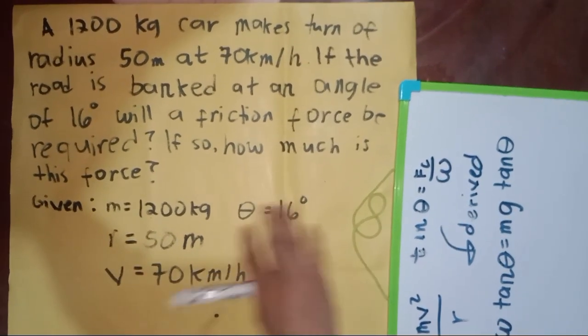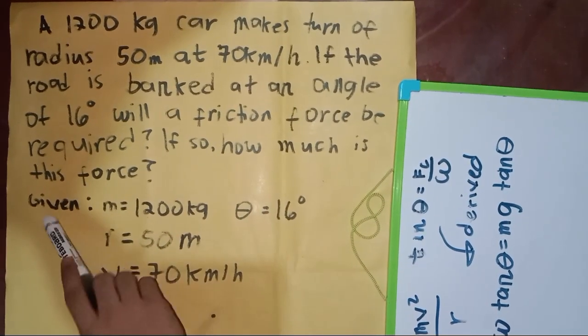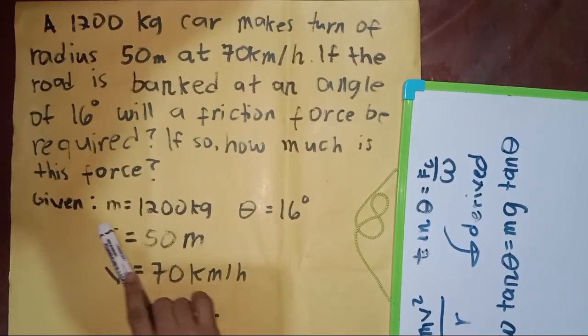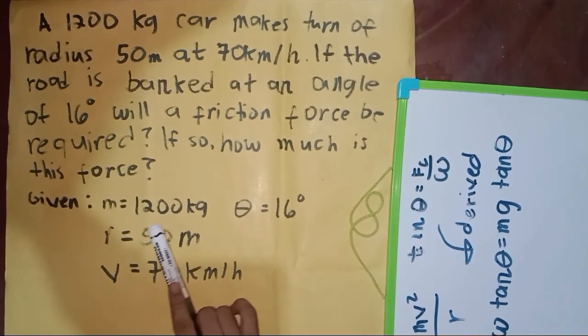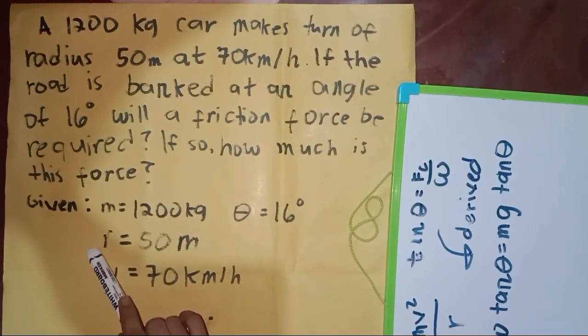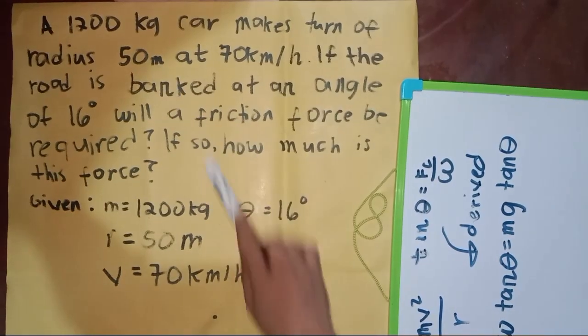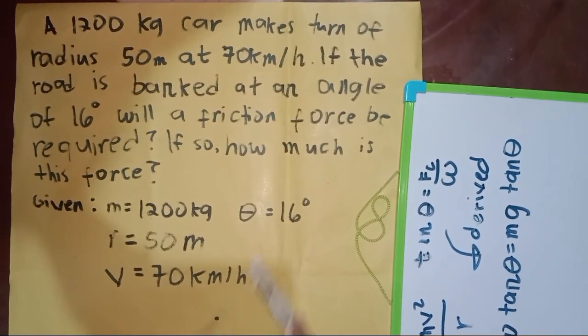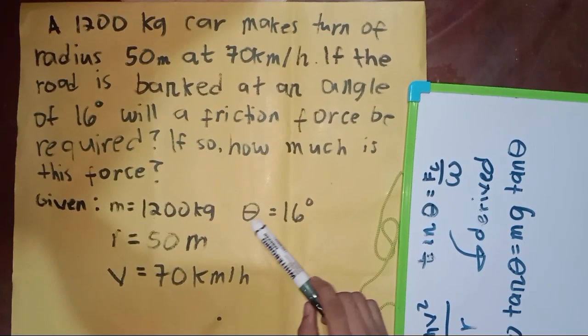Before that, I will give the problem's given. So the given is m is equal to 1,200 kilogram. Our radius is 50 meter. Our velocity, or our speed, is 70 kilometer per hour, and our angle is 16 degree.